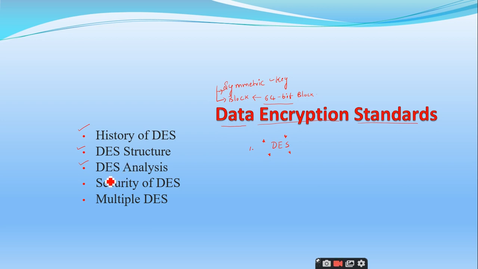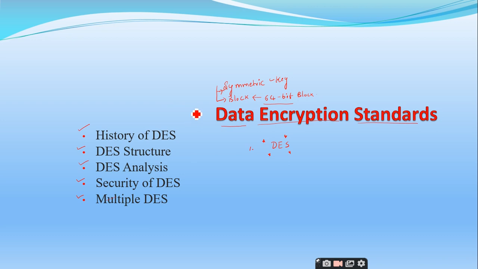What are the required properties of DES? What should DES consist of? All these things we will discuss, and finally we will touch upon the security of DES, and end our discussion with a new advanced concept of DES, which is called multiple DES. This is how I have planned to discuss this DES standard.